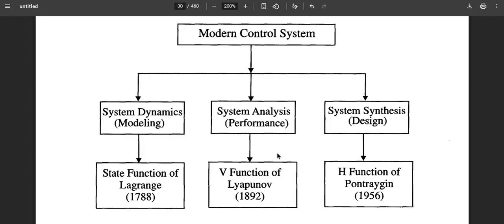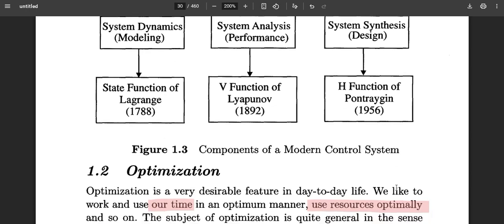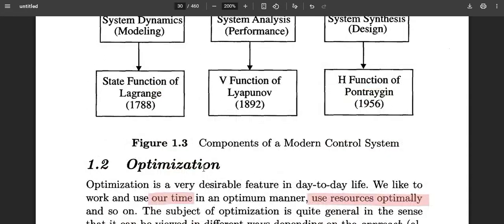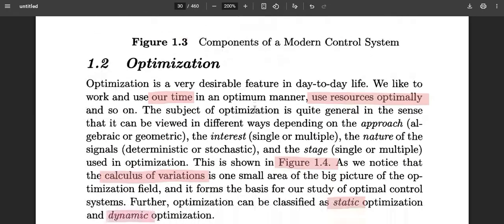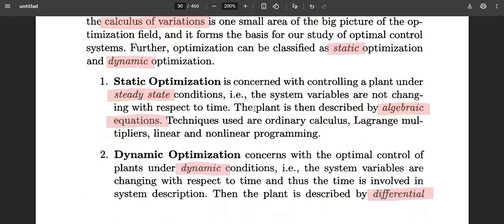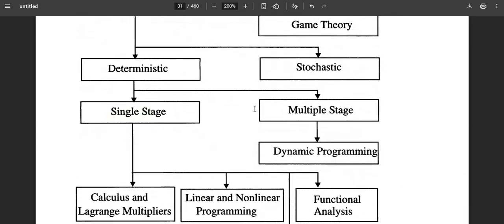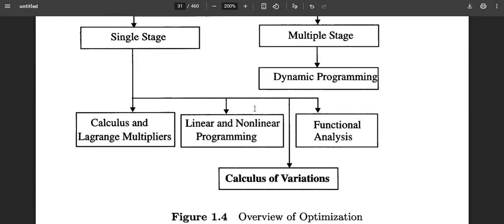Once that has been satisfied, then we put it into some kind of optimization setup where a performance criterion is defined, and we can use the principles of training, for example, to make a design for that plant. So optimization plays a key role, considering all these aspects of system modeling and stability theory. Again, this can be based on two things: static optimization and dynamic optimization. This is the structure for this general kind of optimization.